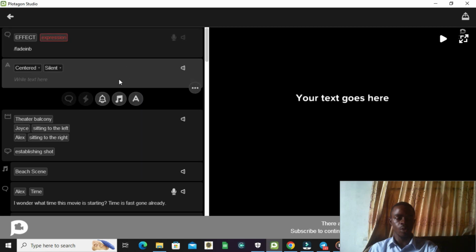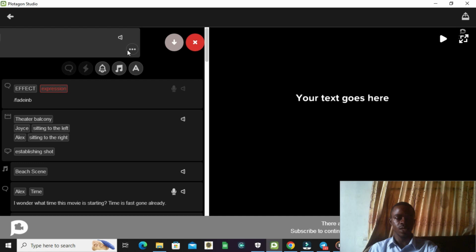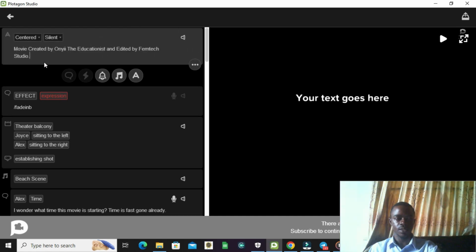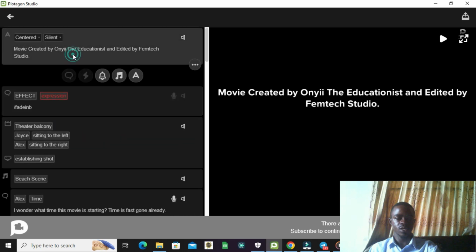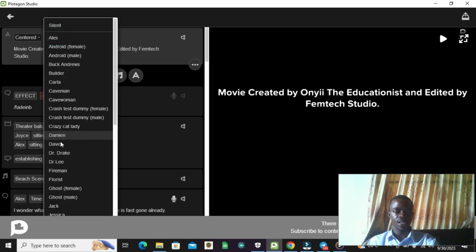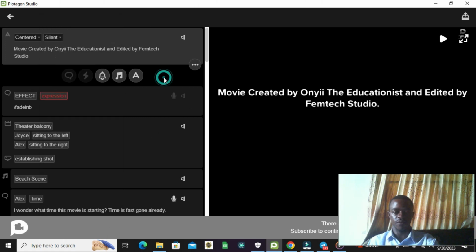I want it to come up before the first scene, so click on this TV button and select the upper arrow, so it takes it to that place. Then I can type whatever I want there. Once I do that, you notice it shows this. Then it can either be silent, where I don't want a character to read this, or I select any of these characters to read it out. And that's what you see in the first scene.